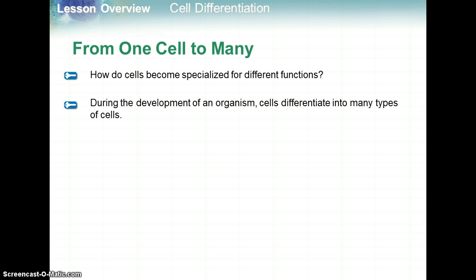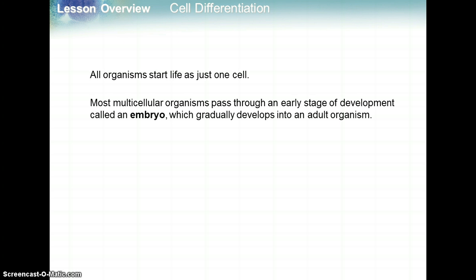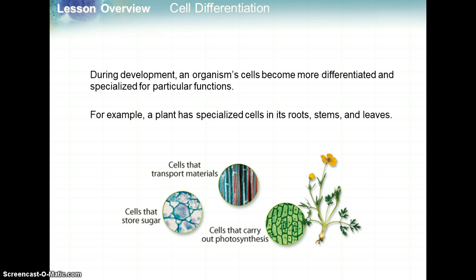During the development of an organism, cells differentiate into many types of cells. All organisms start out in life as just one cell, after the sperm fertilizes the egg or the oocyte. Most multicellular organisms pass through an early stage of development called an embryo, which gradually develops into an adult organism. During development, an organism's cells become more differentiated and specialized for a particular function.